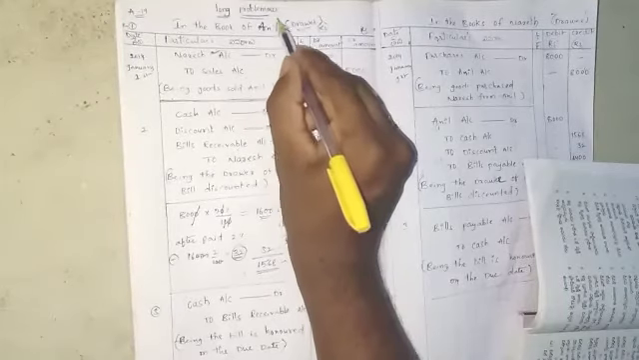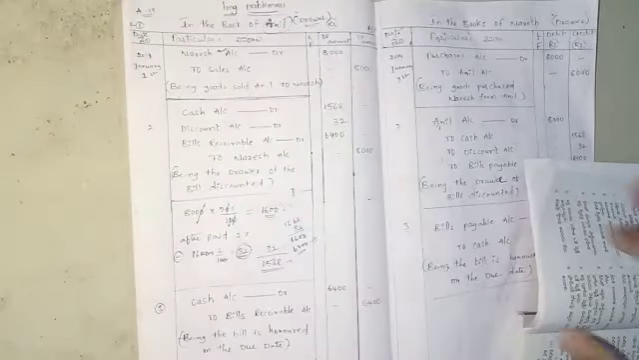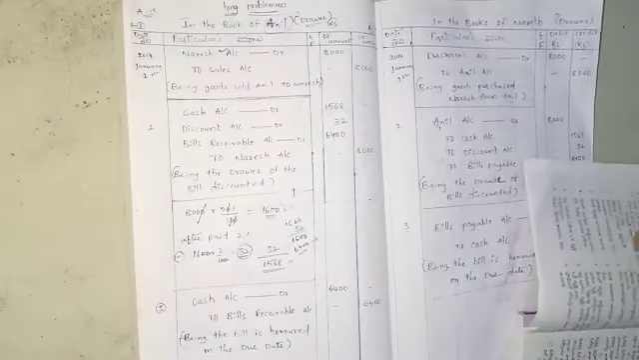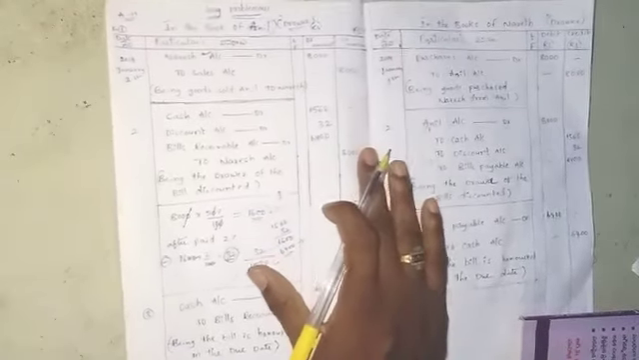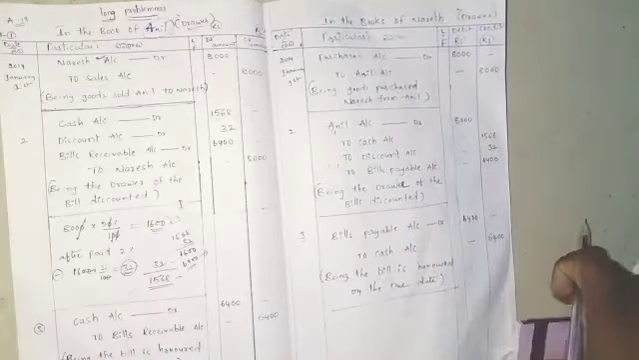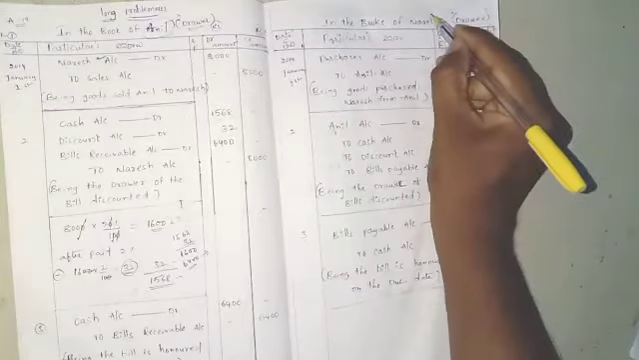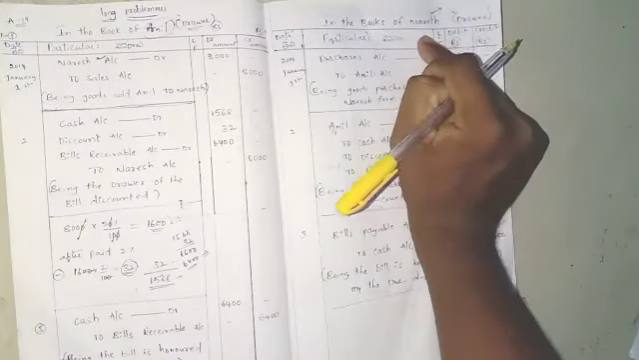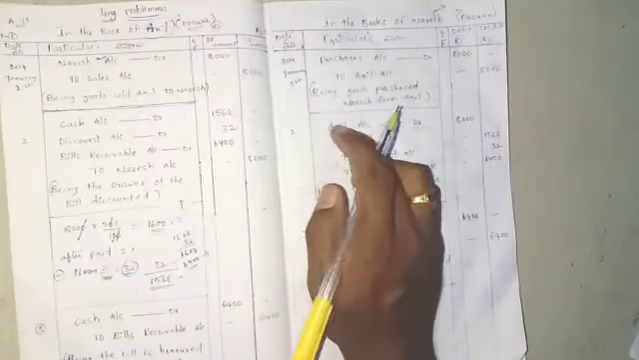Who is the drawer? Anil is the drawer. Who is the drawee? Naresh is the drawee. So next, prepare the journal entries in the books of Naresh. Naresh is the drawee. So how do we prepare the journal entries here?